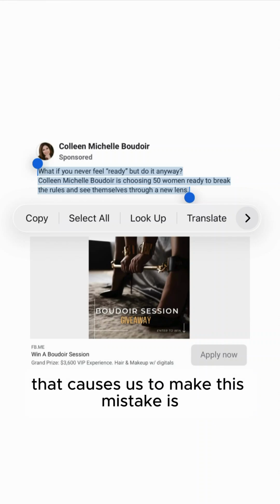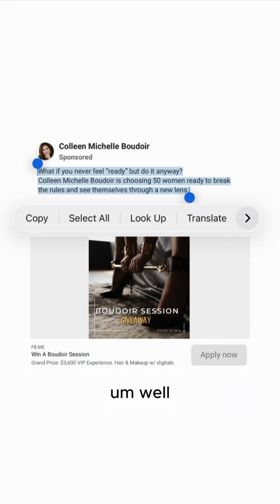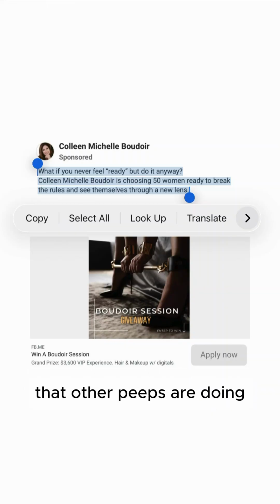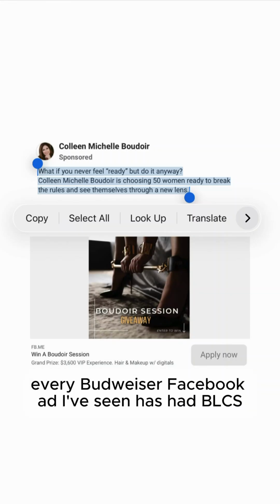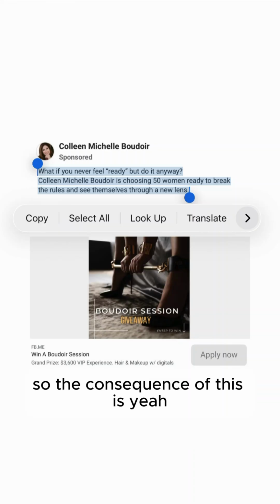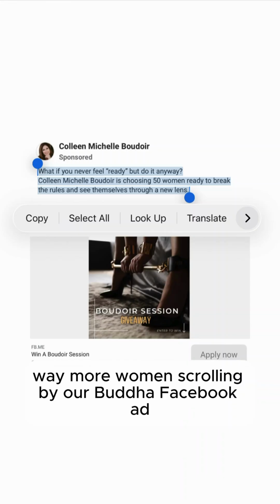The false belief that causes us to make this mistake is, well, it seems like the ad's working good enough. It looks similar to other boudoir Facebook ads, what other peeps are doing, so everyone can't be wrong, can they? Well, every boudoir Facebook ad I've seen has had BLCS, boudoir low click syndrome. So the consequence of this is way more women scrolling by our boudoir Facebook ad than necessary.